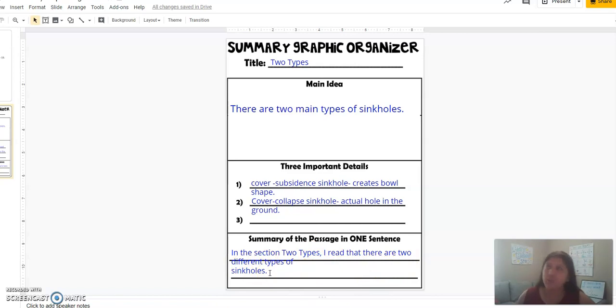Now again, think to yourself, is that what it was all about? Did Ms. Rubio summarize it correctly? Was it all about the two different types of sinkholes? Well, yes, it was. Now, remember, a summary is not those extra details. You're not going to go add, oh, yes, and then when the overbearing gets wet, then that's when it starts to break. I'm not going to add those details because a summary is just what you briefly read in your own words.